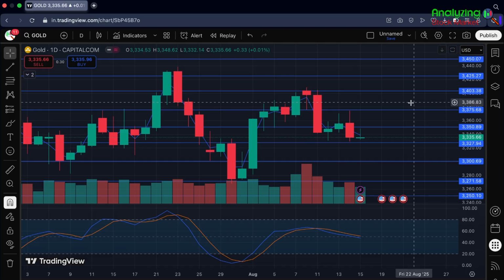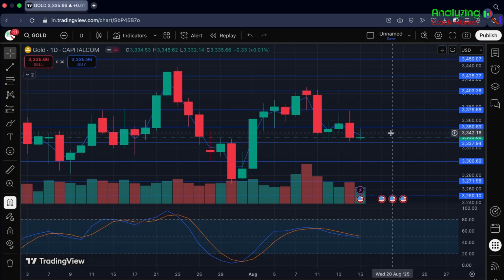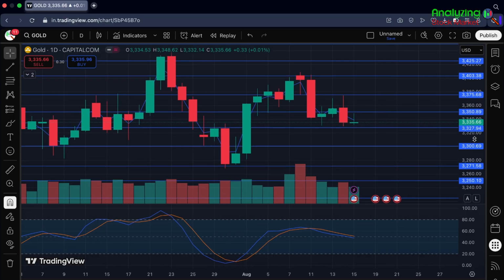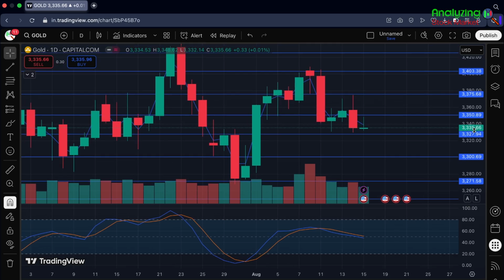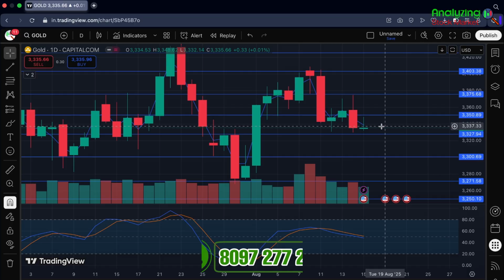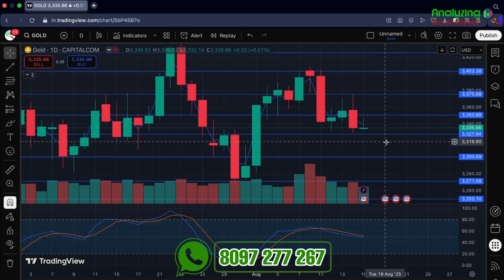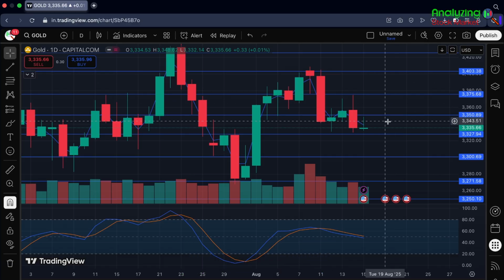Also, as you can see, I have already marked important support and resistance zones during the previous week's analysis. So currently there are no changes in the data. So let's talk straight about the closing. Here 3335.66 is the closing. Here the direct support is 3327.9. Direct resistance is 3350.8. After direct support, there is a support of 3300 and then 3271. After direct resistance, there is a resistance of 3375 and then 3403. So these are two important support and resistance zones which will help you to take trades for this week.